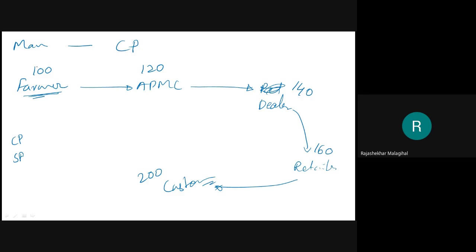For the farmer, this is cost price and this is selling price. For APMC, this is cost price and this is selling price. For the dealer, this is cost price and this is selling price. For the retailer, this is cost price and this is selling price. See, the meaning of selling price is different.